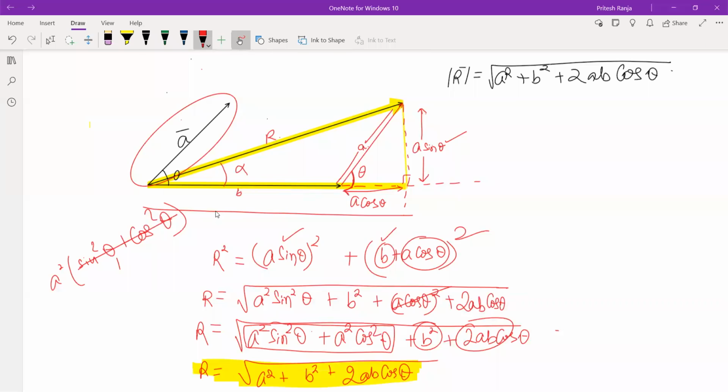Let us say this is angle alpha. So yes, in the same triangle we can find tan alpha.